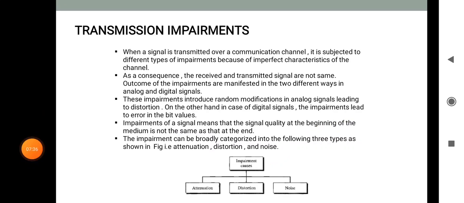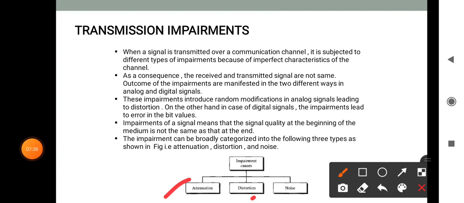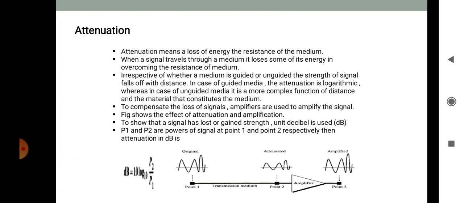Impairment causes attenuation, distortion and noise. These are the three categories of impairments; first, then we will see them one by one. First is attenuation. Attenuation means a loss of energy due to the resistance of the medium. When a signal travels through a medium, it loses some of its energy in overcoming the resistance of the medium.